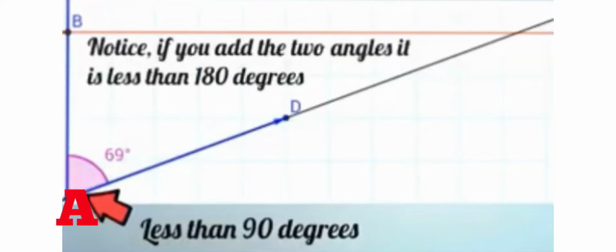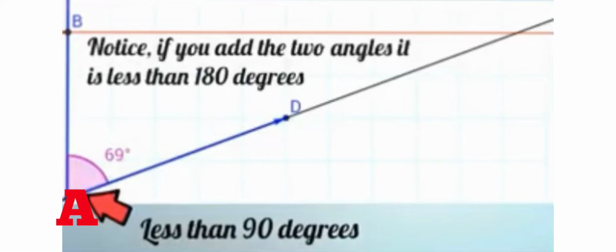Here you can see that two lines are drawn, AB and BC, and they both are intersecting each other in such a way that 90 degree is formed at angle B. So we have taken two such lines which intersect each other at right angle. Now if a third line, that is AC, is passing through these two lines, then you can see that the angle which is formed over here is 69 degree.